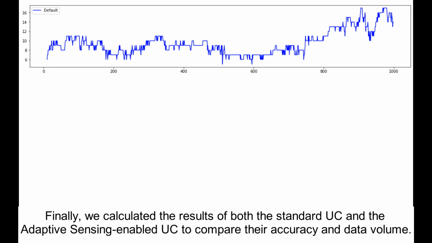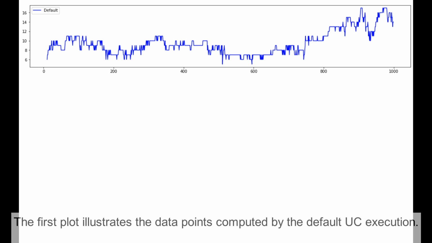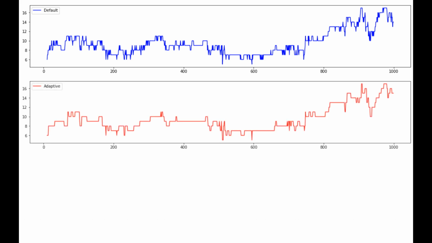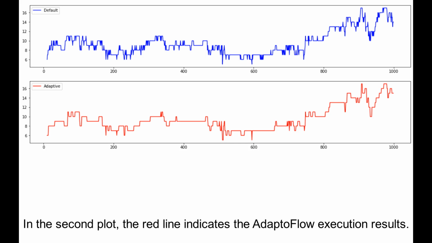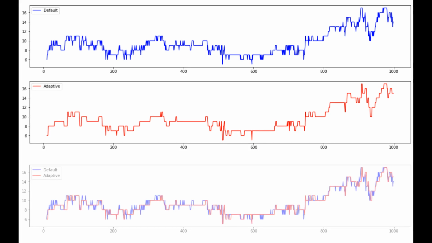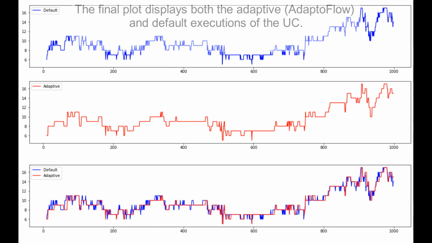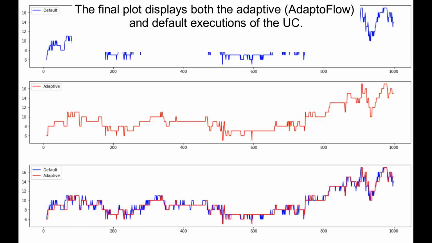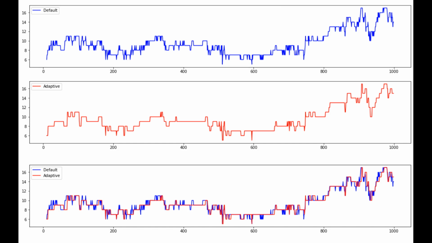Finally, we calculated the results of both the standard use case and the adaptive sensing-enabled use case to compare their accuracy and data volume. The first plot illustrates the data points computed by the default use case execution. In the second plot, the red line indicates the AdaptoFlow execution results. The final plot displays both the adaptive, AdaptoFlow, and default executions of the use case.